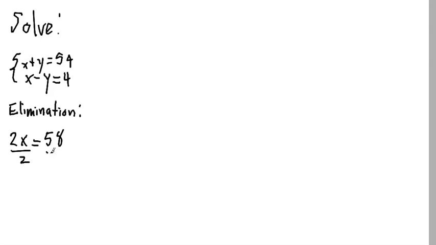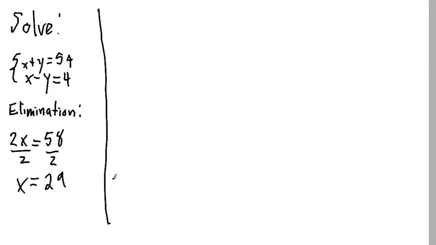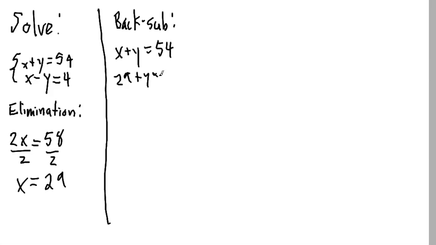Then I divide both sides by 2, and I get that x is equal to 29. So Oregon is expected to score 29 points. I suppose they could make that by scoring 4 touchdowns, one of which they go for a 2-point conversion. Fine. And how much is LSU expected to score? Well, we'll back substitute into one of the original equations. Why don't we take x plus y is equal to 54. So 29 plus y is 54.